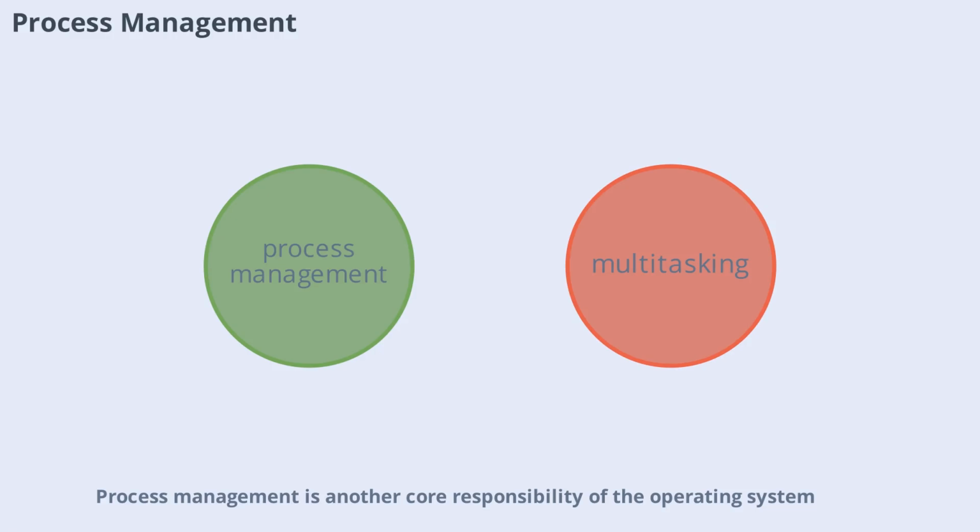Process management is another core responsibility of the operating system. It involves creating, scheduling, and terminating processes, which are instances of running programs. The OS ensures that each process gets enough CPU time and that system resources are shared fairly. This coordination allows multiple applications to run simultaneously without crashing or slowing down the system.